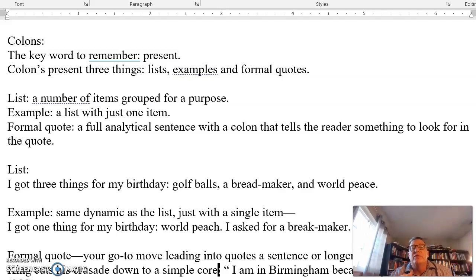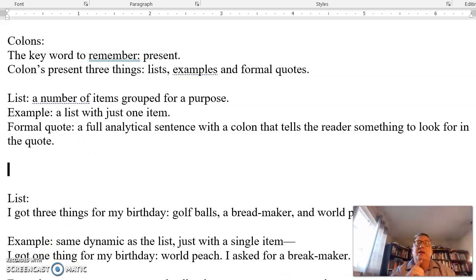And then the formal quote is a full analytical sentence with a colon that tells the reader something to look for in the quote. Now this brings up an important point to mention: in standard writing essays, you want to assume that there's a full sentence before a colon.